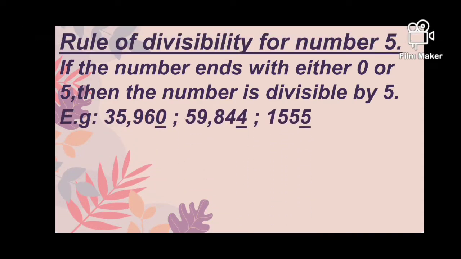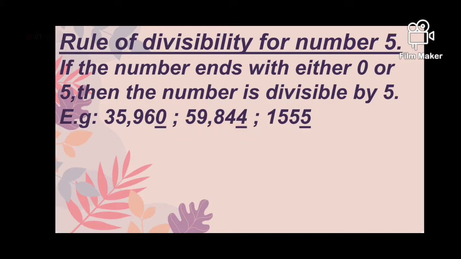For example, 35,960, 59,844 and 1,555. In these three numbers, in the first number 0 is on unit place, and in the last number 5 is on unit place. But this number ends with 4.